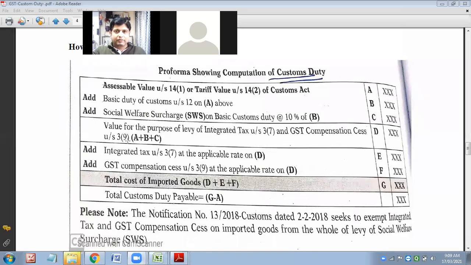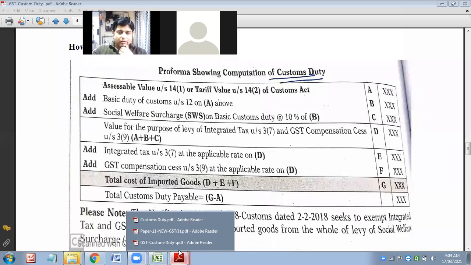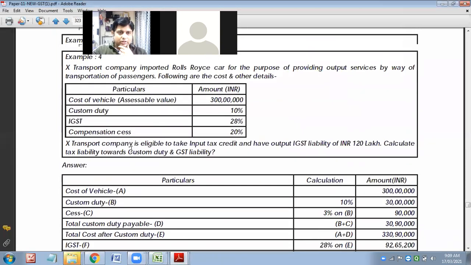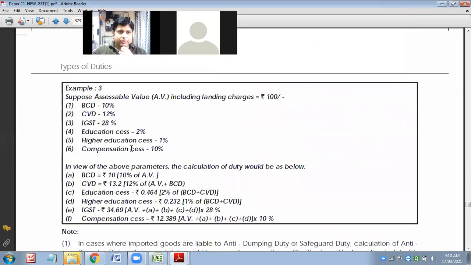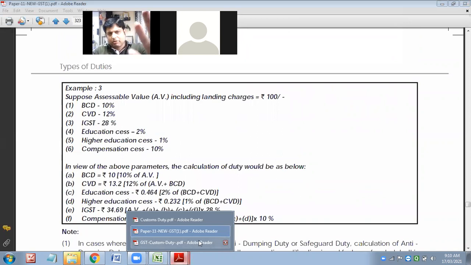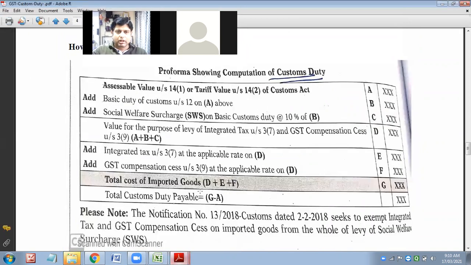But after assessable value comes BCD, and SWS, this has been changed. Earlier, that is what I was referring to, it was education cess, that has been transformed now. So you need not take those older things.